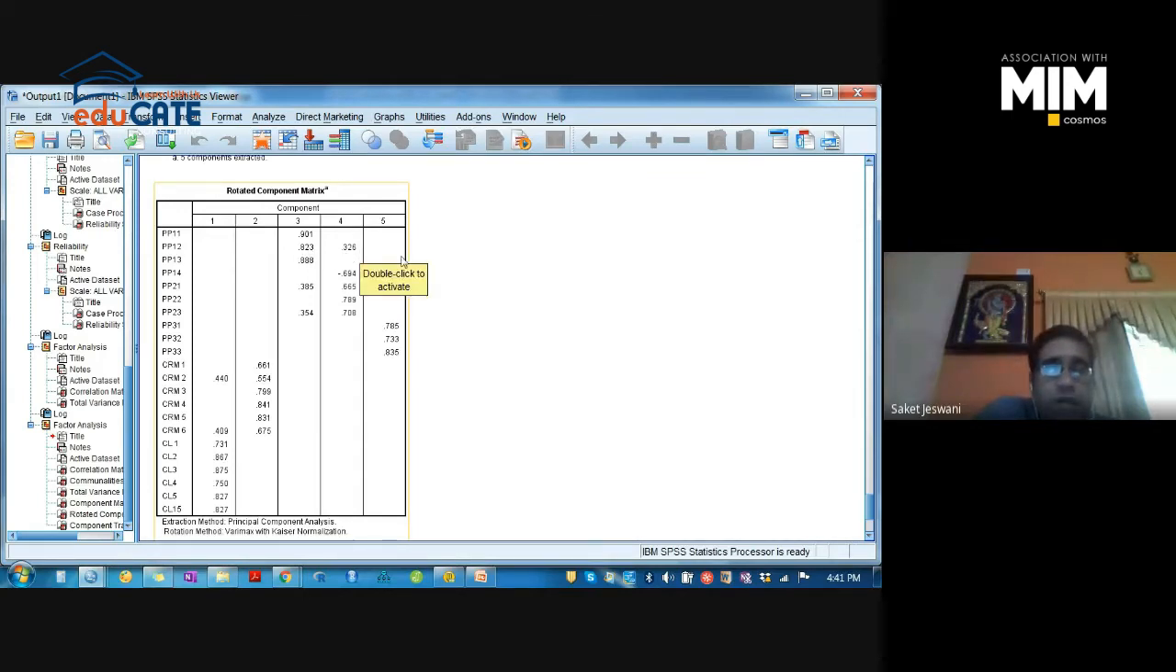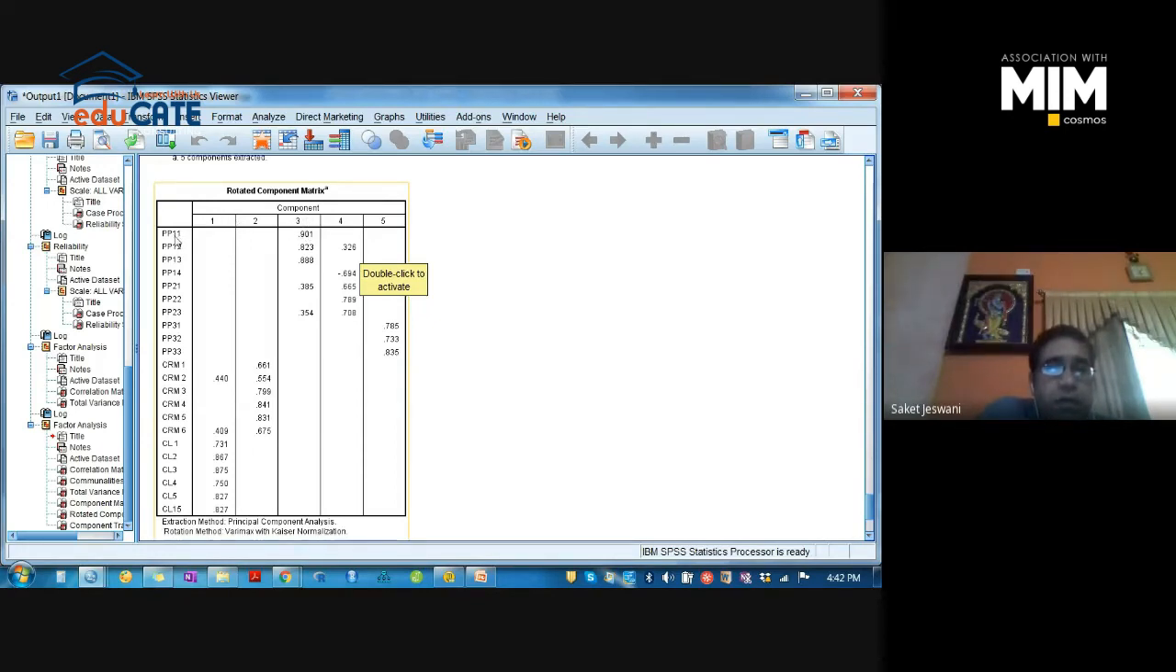If we would not have suppressed beyond 0.3, we would have got values in all the factors for each item, right? But those small values are not required. We are concerned with only the higher level values, and the factor in which the higher values come, we will consider that factor only.